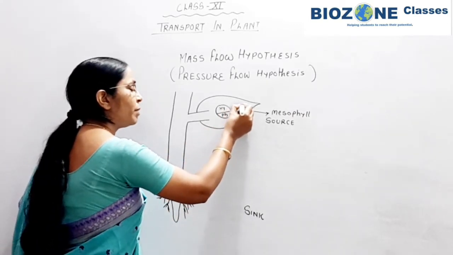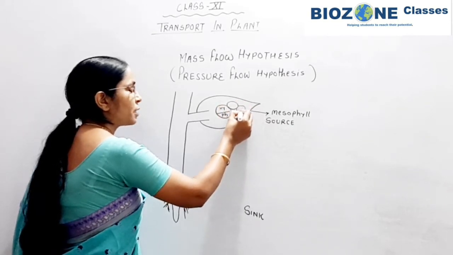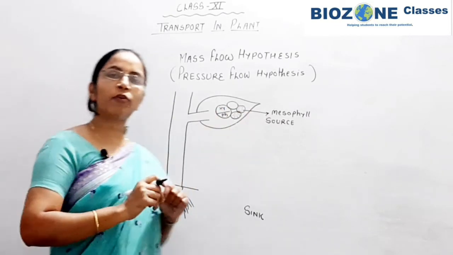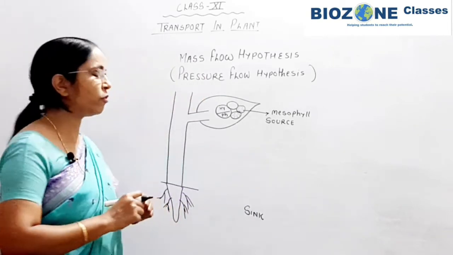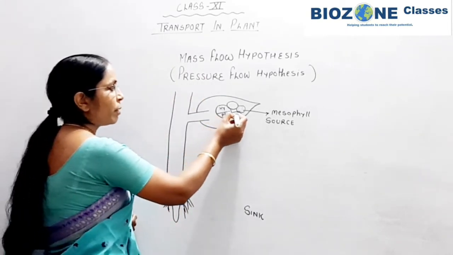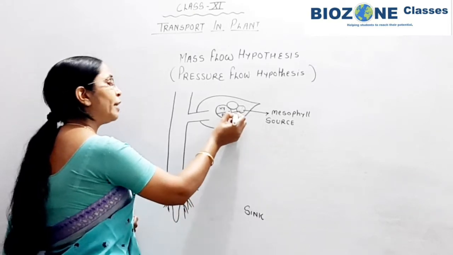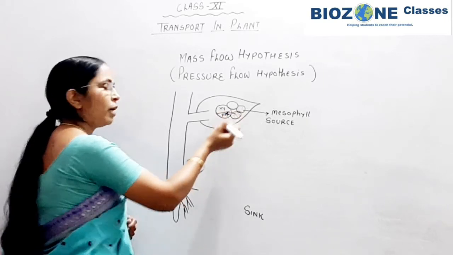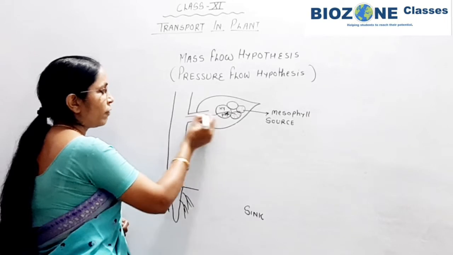This is one of the mesophyll cells, and from this mesophyll cell, you remember, the food is transported into the phloem. Inside the phloem, it enters the sieve tube element or sieve element as we say. So first you remember the food is synthesized in the mesophyll cell, and that sucrose is transported from the mesophyll cell into the phloem.